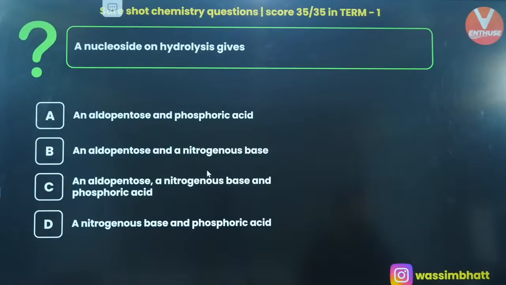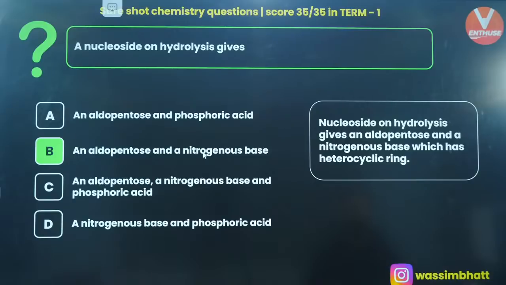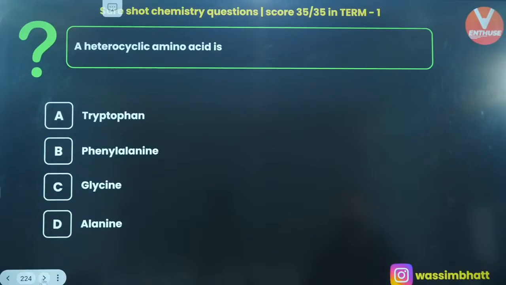The first question, can you let me know its answer fast? A nucleoside on hydrolysis gives what? An aldopentose and phosphoric acid, an aldopentose and a nitrogenous base, an aldopentose and nitrogenous base and phosphoric acid, or a nitrogenous base and phosphoric acid. What do you think about this one, people? Fast. I can see the majority of the students are coming with option B, and absolutely it's going to be option B only, right? So a nucleoside on hydrolysis gives aldopentose and a nitrogenous base, which has a heterocyclic ring, right?